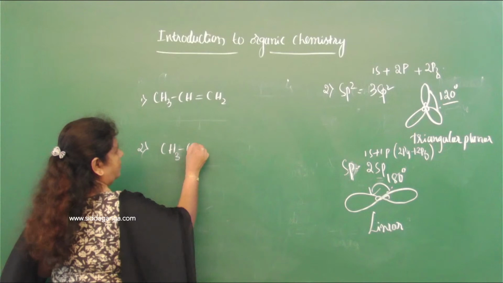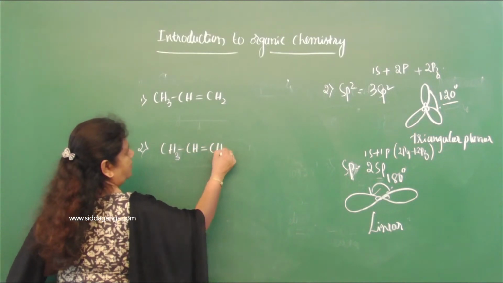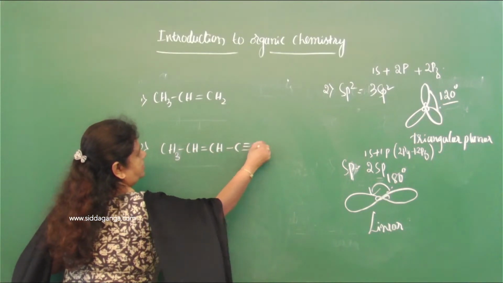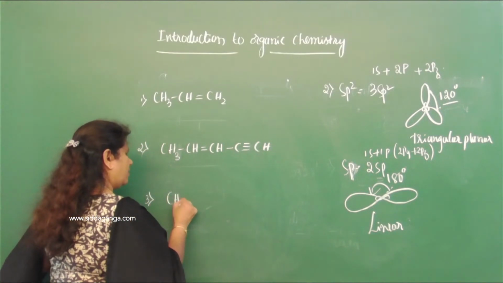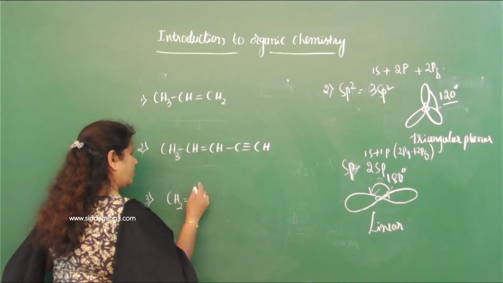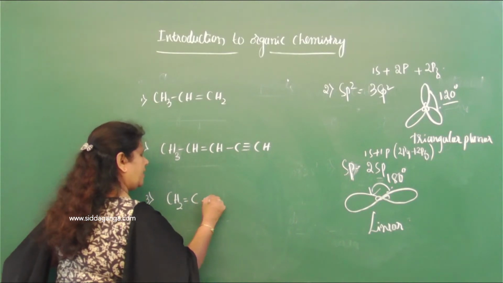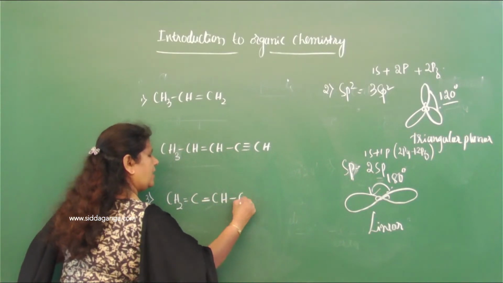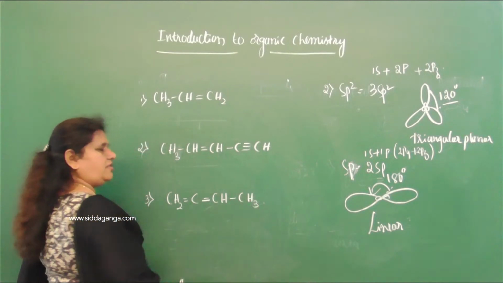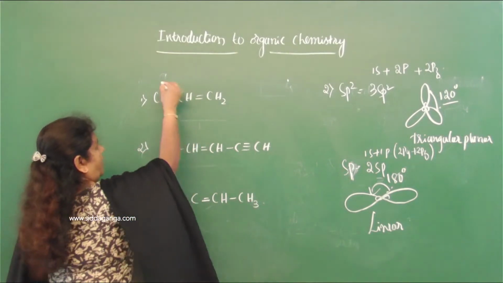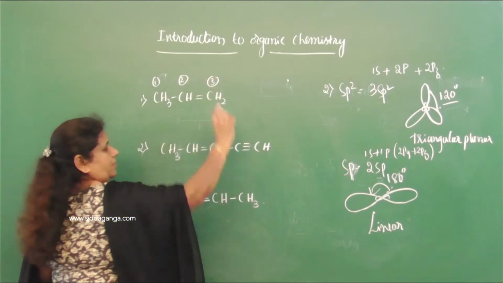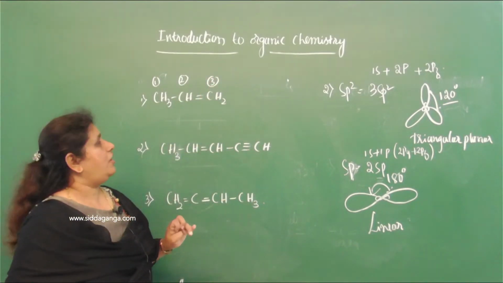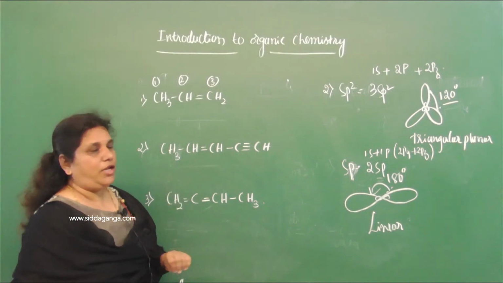CH3, CH double bond CH, C triple bond CH. Third one, CH2 double bond C double bond CH, CH3. So here we have 1, 2, 3 carbon. Give the state of hybridization of each carbon in the molecule.